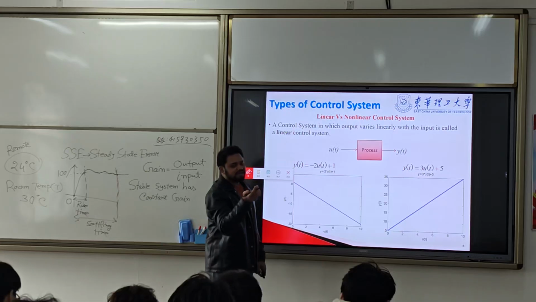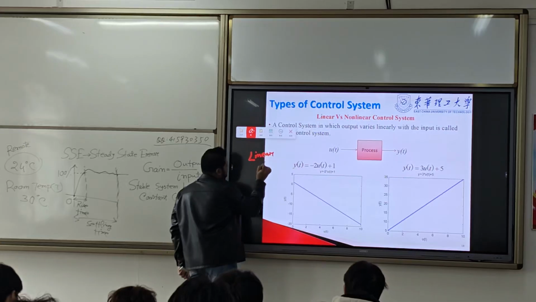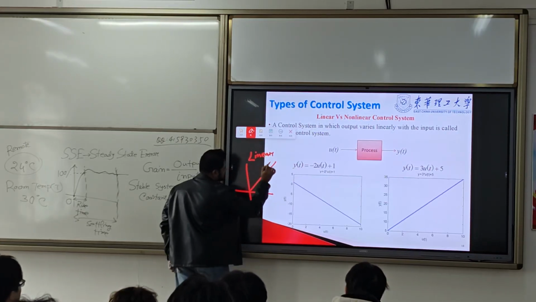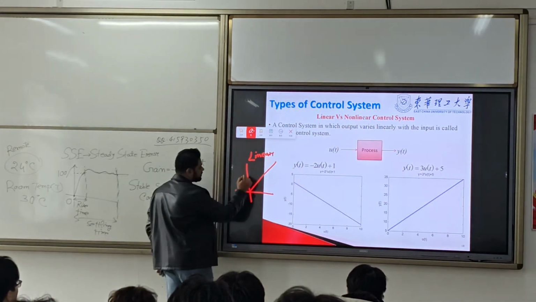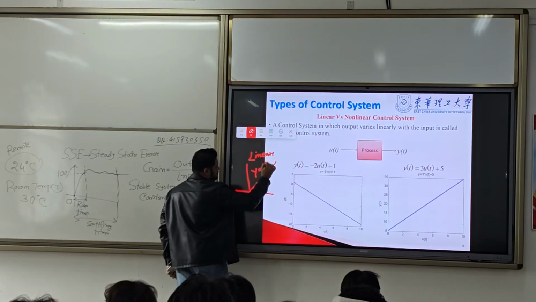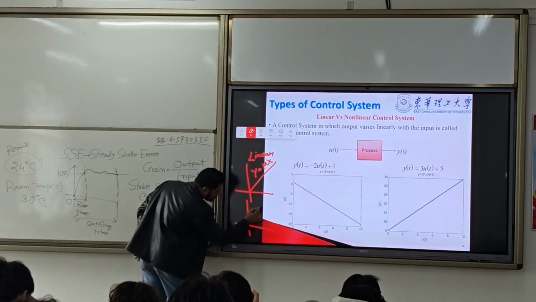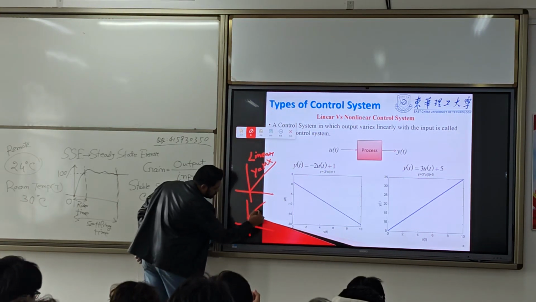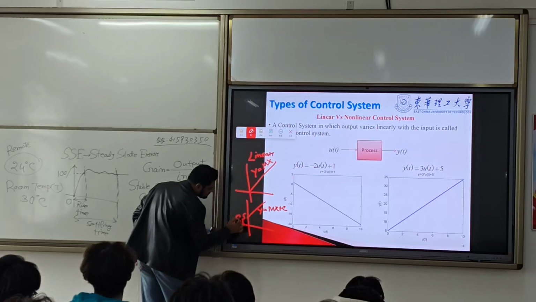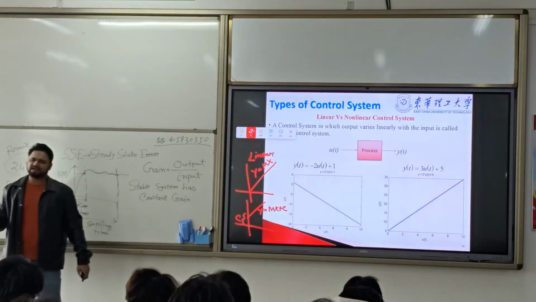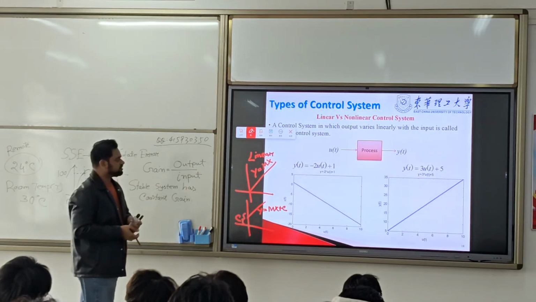Now, the linear and non-linear. Linear, what does it mean? This word, linear. This is a linear line. It is getting from here. This line we call y equal mx. And this one is also a linear line. This one we call y equal mx plus c. This is c. You know that it is a straight line, simple straight line. Linear means straight line. This is the straight line equation.